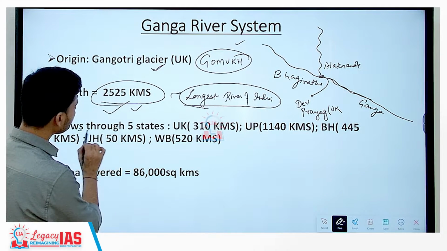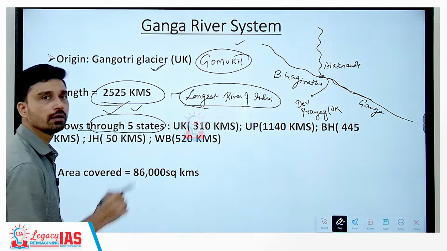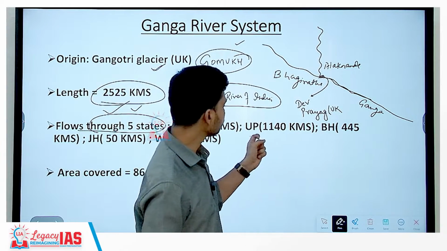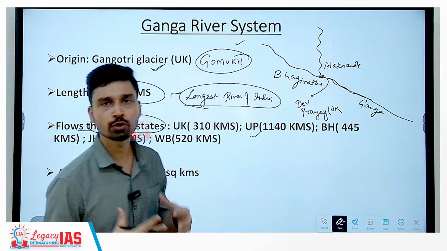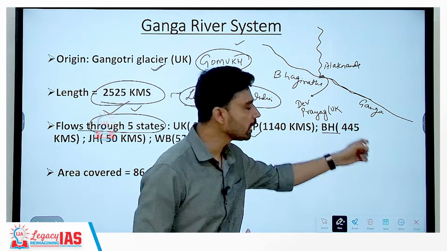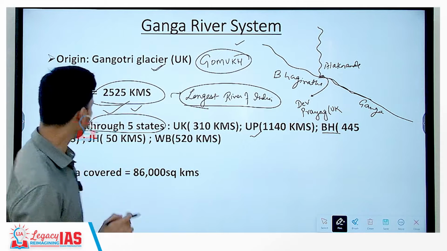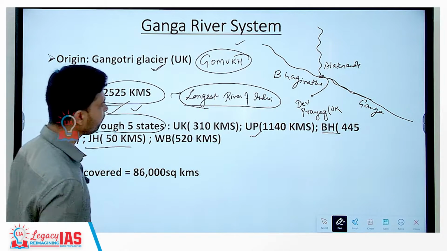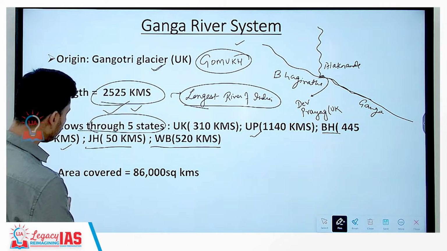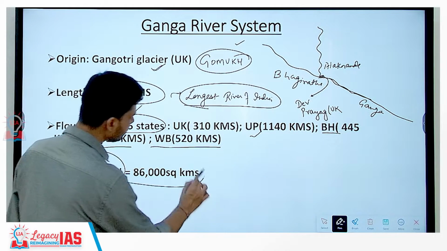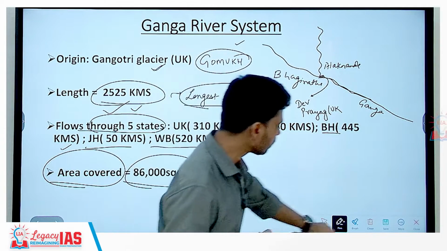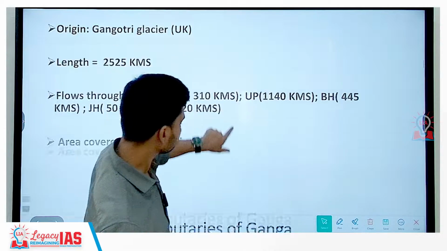Now, the Ganga River, after originating from Uttarakhand, flows through 4 other states. Uttar Pradesh, in which it flows for the longest distance, that is 1140 kilometers. Then it enters Bihar, where it flows over a distance of 445 kilometers, Jharkhand 50 kilometers, and West Bengal 520 kilometers. And the area that it covers is roughly 86,000 square kilometers. So, these are the basic facts you have to remember about the Ganga River.